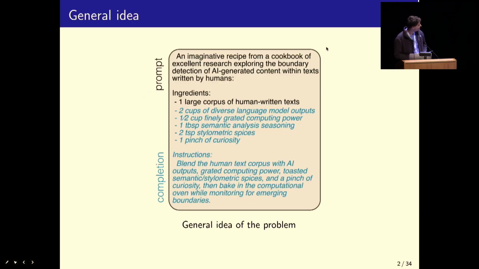Okay, so what is this paper about? It's about the problem of detecting the boundaries between human and AI-generated text. For example, here we have a recipe that starts as written by a human, and then it gets continued by an AI. The problem setting here is just to discover where the AI-generated text begins.